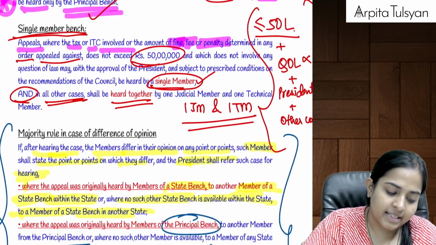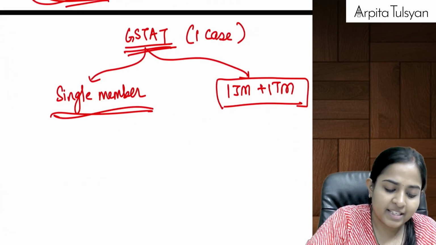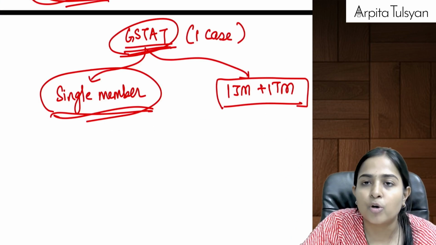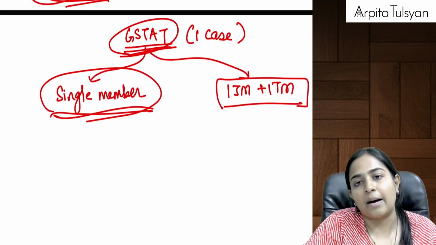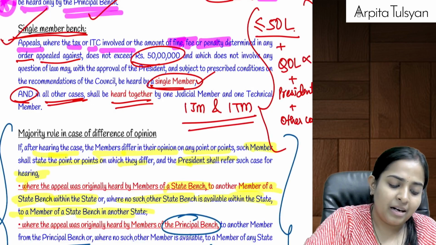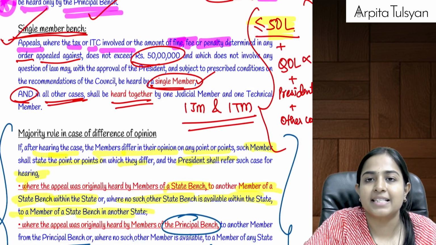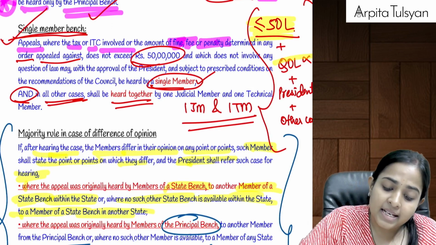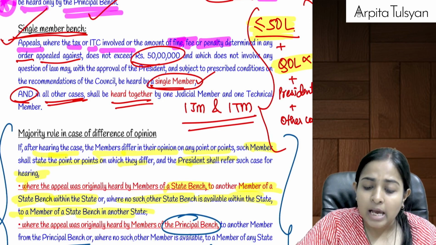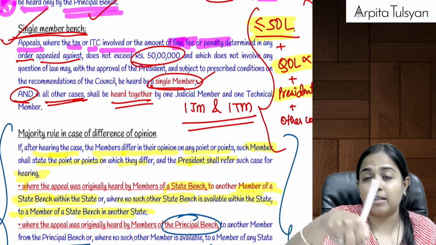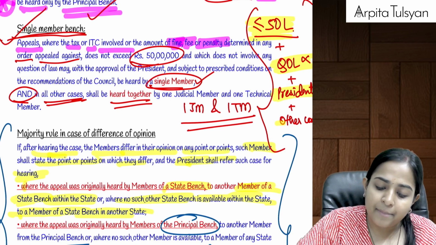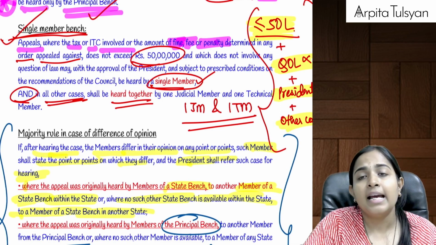Yes, see here it's written. Now, when the case is decided only by one member out of GST AT, we can say this will become very simple. Now, when will this apply? This will be applicable when the amount of tax under dispute is up to rupees 50 lakhs, plus it does not involve any question of law, plus the president of the principal bench says that a single member bench works, and plus all the other conditions which are given get fulfilled.